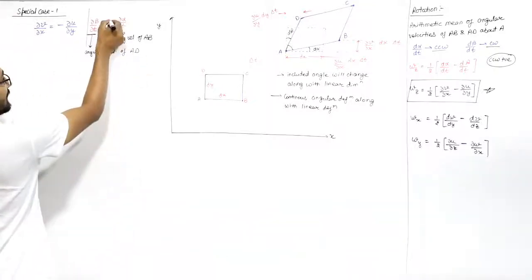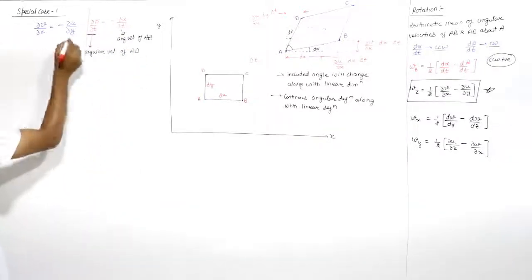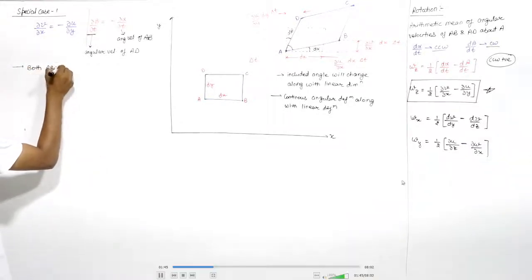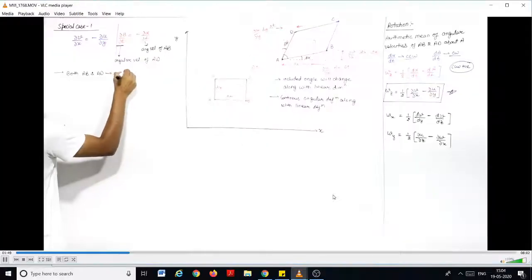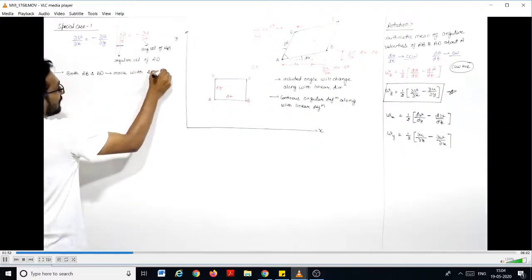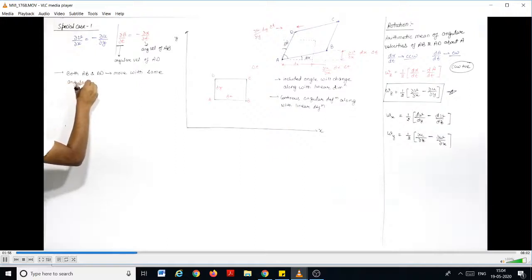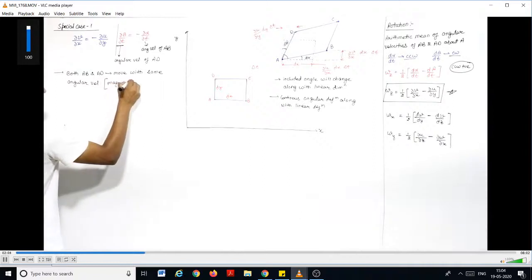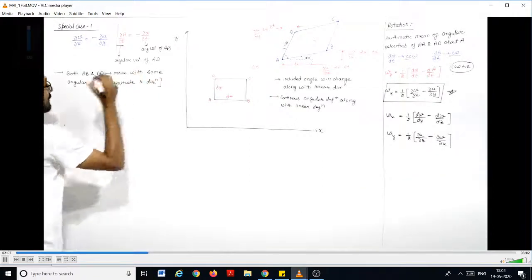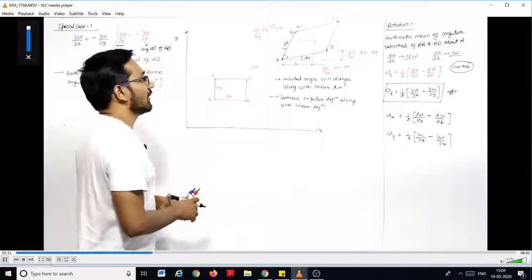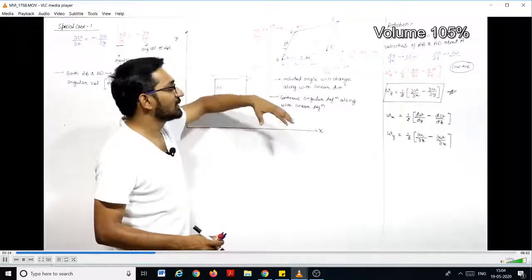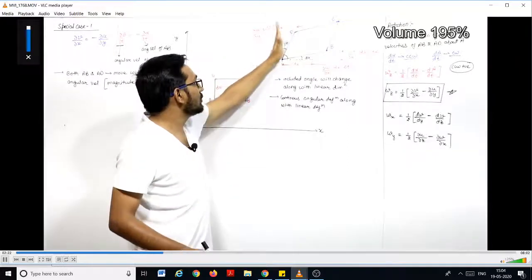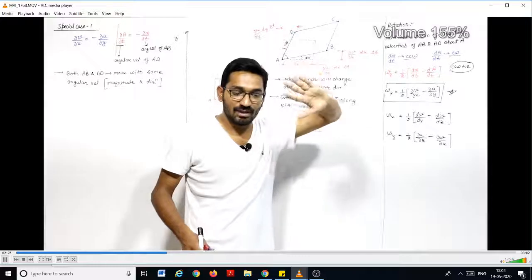If they are equal with a minus sign, that means in this special case both AB and AD will move with the same angular velocity. Same means both in magnitude and direction. They move in the same direction with the same angular velocity. That means if AB is moving with 5 radian per second anti-clockwise, then AD is also moving with 5 radian per second anti-clockwise. This is the meaning of this, right?